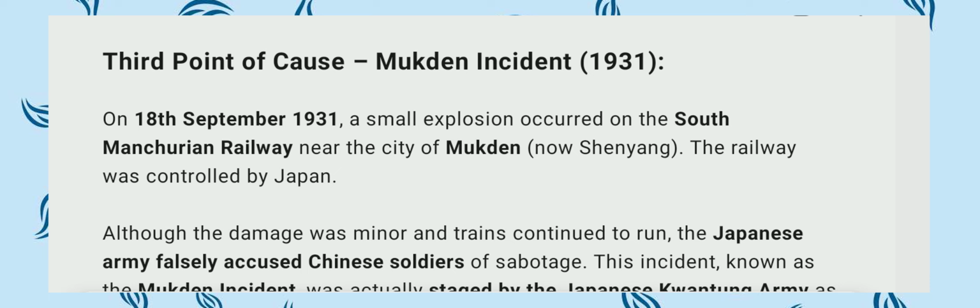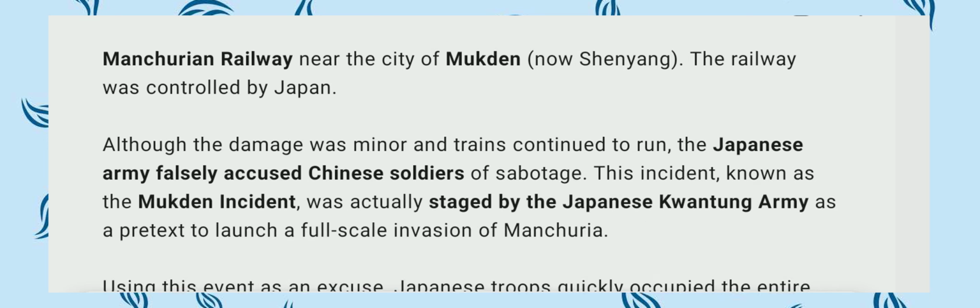falsely accused Chinese soldiers of sabotage. This incident, known as the Mukden incident, was actually staged by the Japanese Kwantung Army as a pretext to launch a full-scale invasion of Manchuria. The Japanese falsely accused the Chinese soldiers of being responsible for the explosion and the attack on the railway, and the Kwantung Army launched the full-scale invasion of Manchuria.